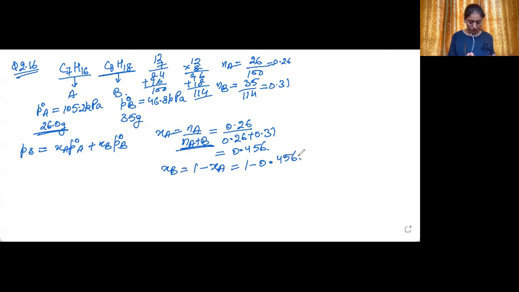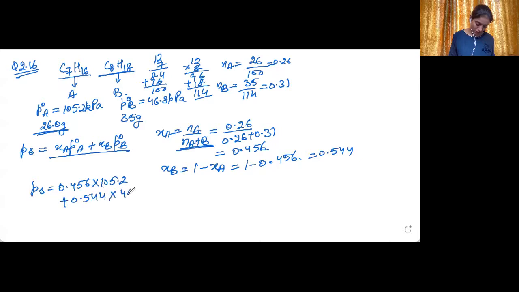So 1 minus 0.456, it will be equal to 0.544. We just need to put the values here now and we will get the answer. So we have XA is equal to 0.456 multiplied by 105.2 plus 0.544 multiplied by 46.8.